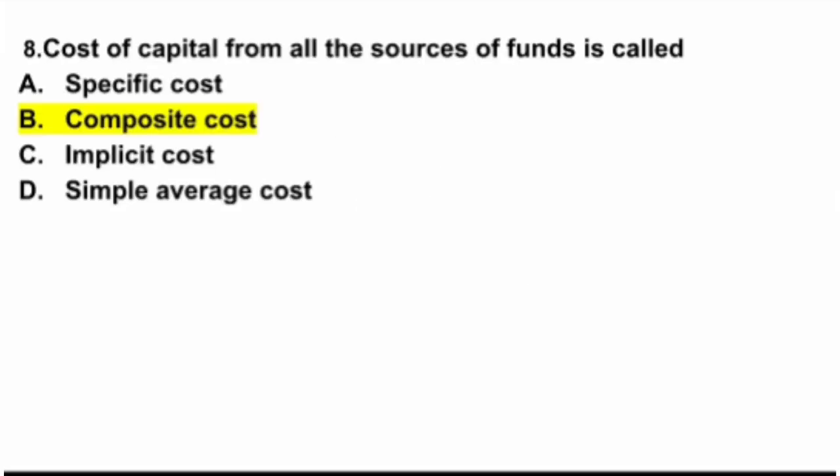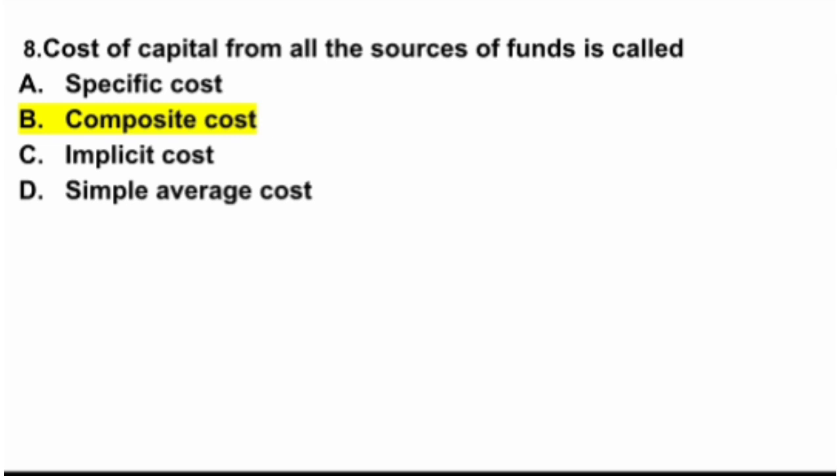So let's begin. Cost of capital from all the sources of funds is called: specific cost, composite cost, implicit cost, or simple average cost. Here the answer is composite cost. Composite cost is the combined cost of various sources of capital. It is also called WACC, weighted average cost of capital. To calculate this, we multiply the cost of each capital component by its proportional weight and take the sum of the results. And specific cost is the cost of a specific source of capital.